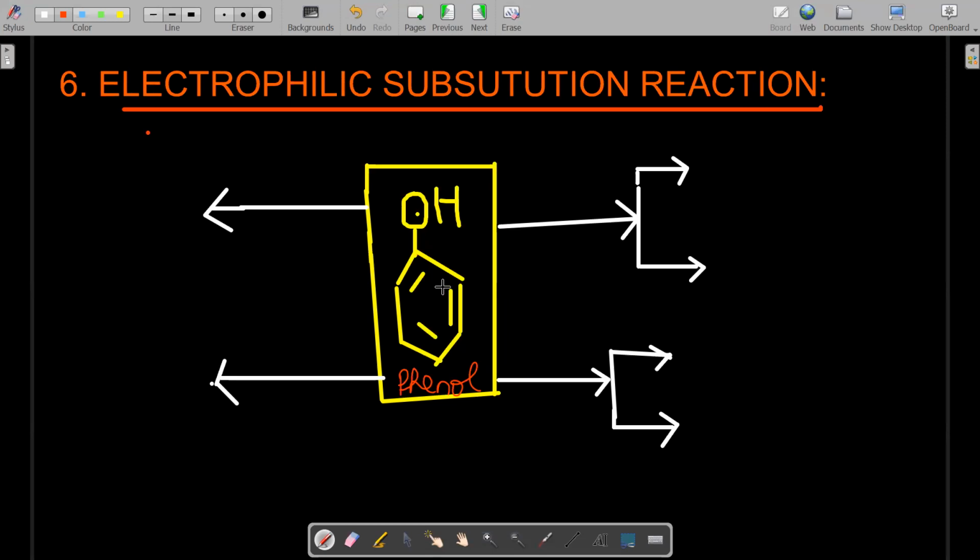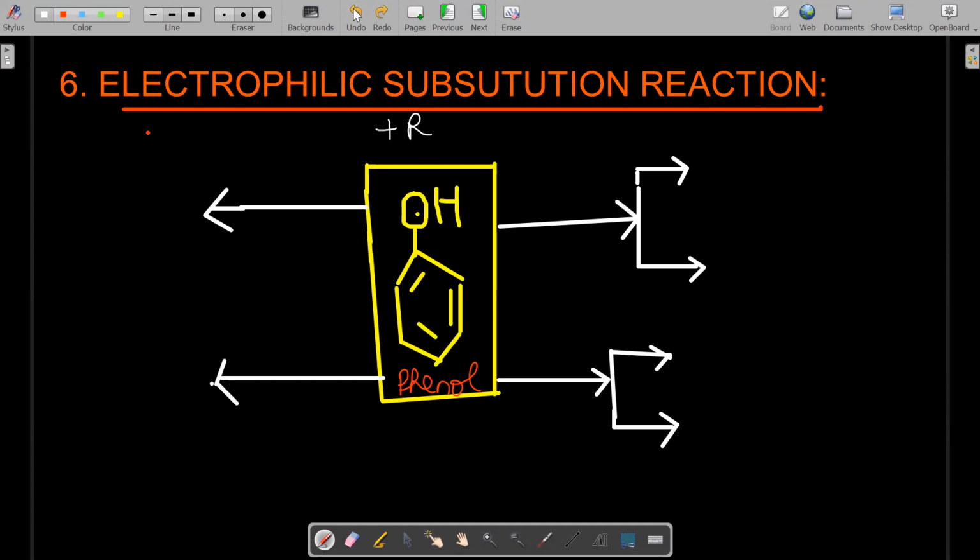Due to resonance. Whenever we talk about any aromatic compound, resonance immediately comes to mind, because resonance is very, very important. We have to think about whether the compound shows a plus R effect or a minus R effect. What do we mean by plus R effect? It means an ortho-para directing group or a meta-directing group. Then only can we write the product.